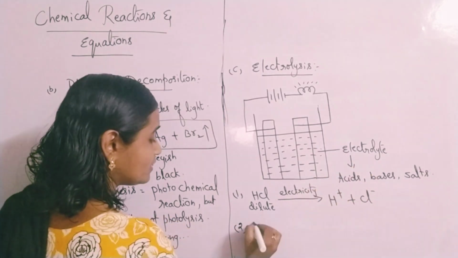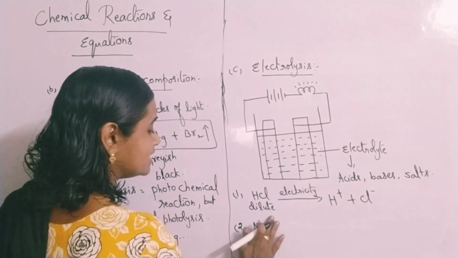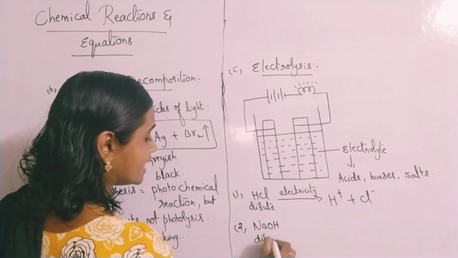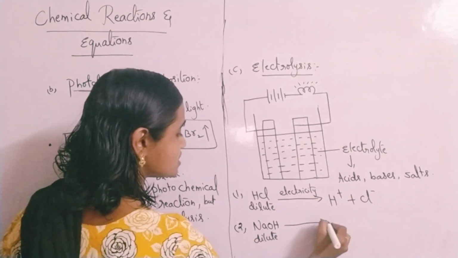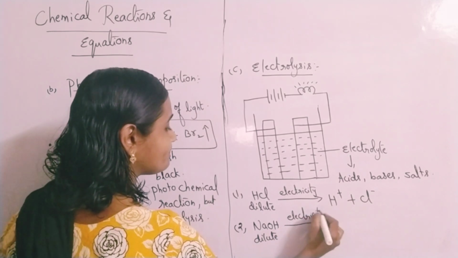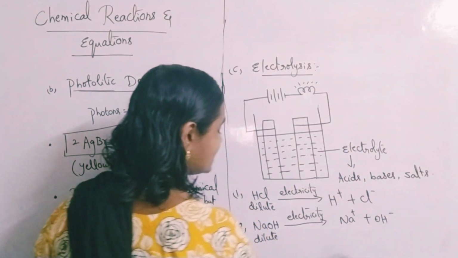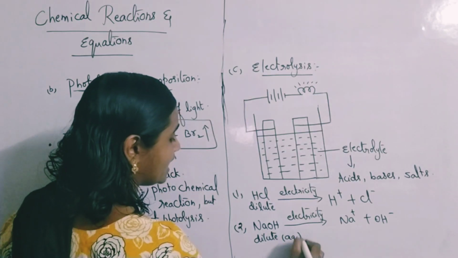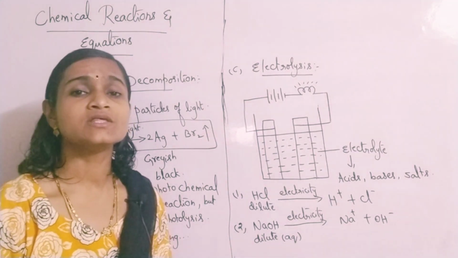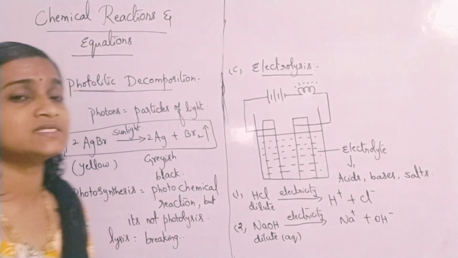For a basic electrolyte, you can take the example of NaOH. It's a strong base, dilute aqueous NaOH solution. On passing electricity, it decomposes into Na plus and OH minus ions. You have to take the aqueous solution of NaOH.